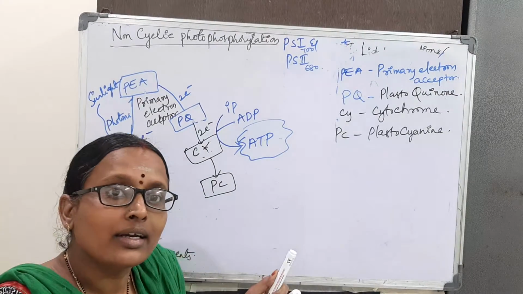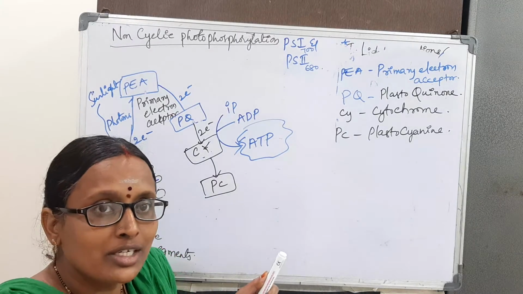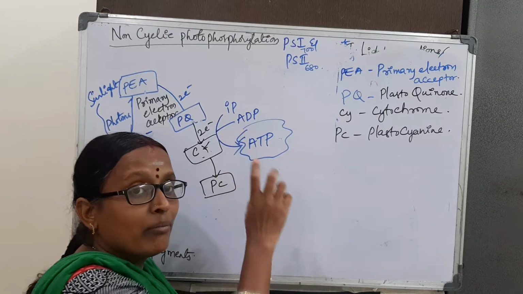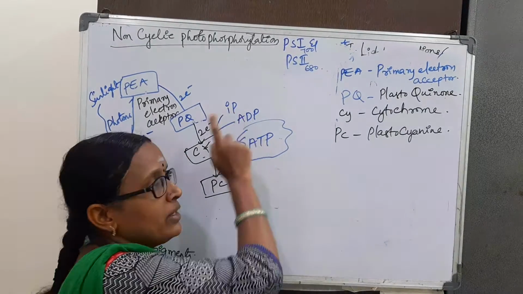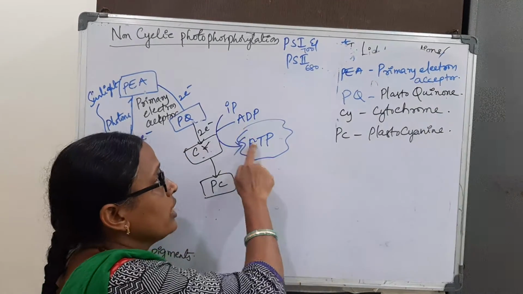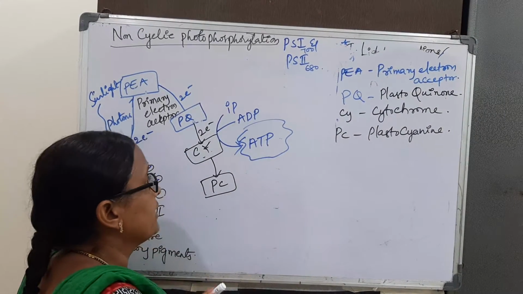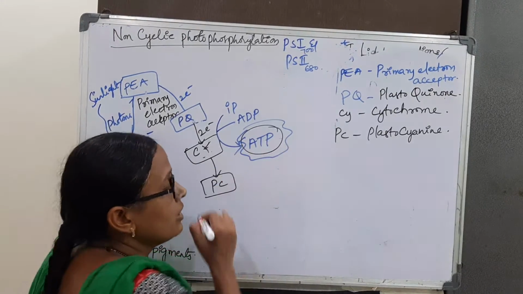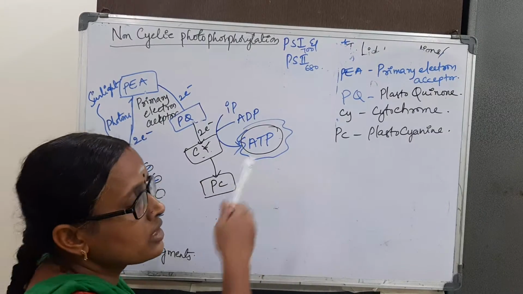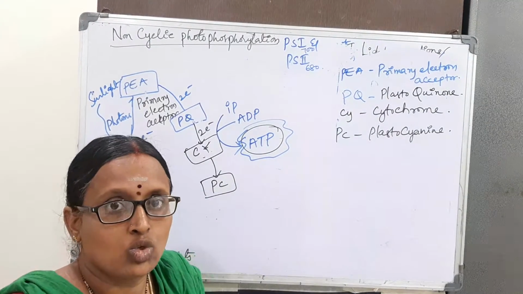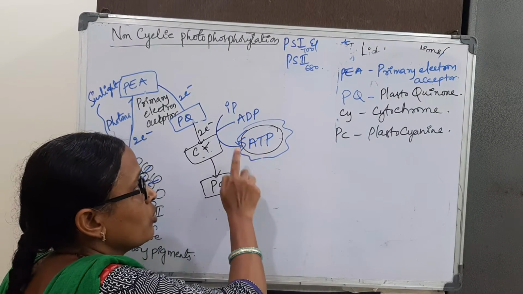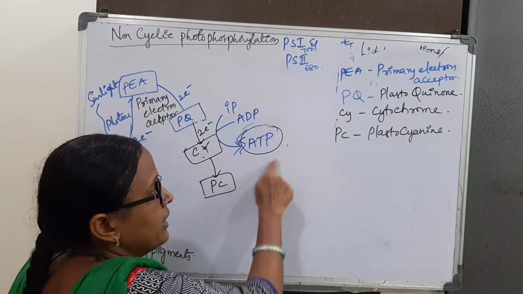That released energy is utilized to combine inorganic phosphate and ADP, and they form the ATP. ATP is the energy source. So this is photophosphorylation, synthesis of ATP. By adding the inorganic phosphate, we synthesize the ATP.